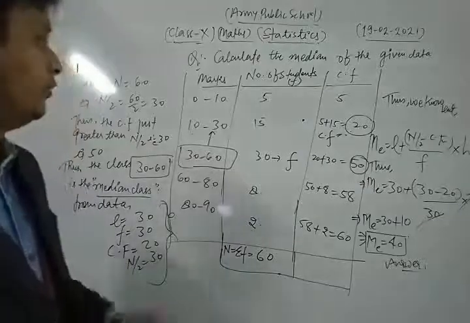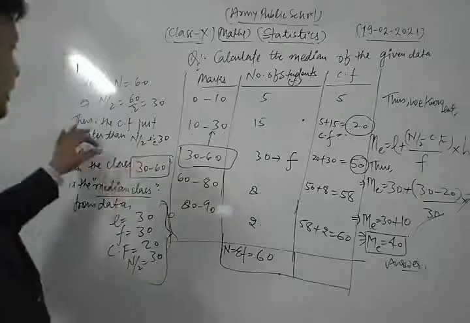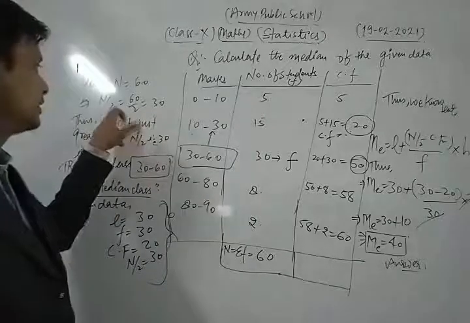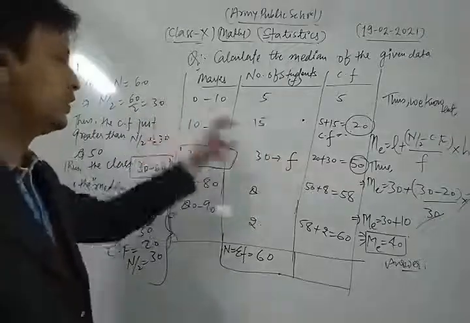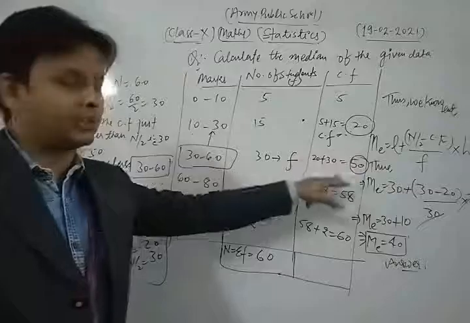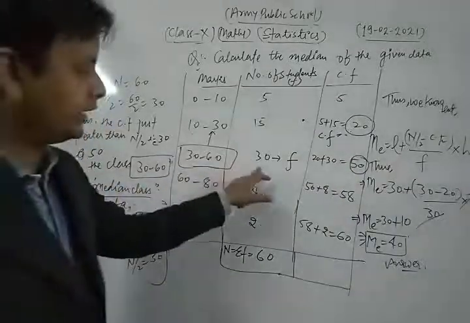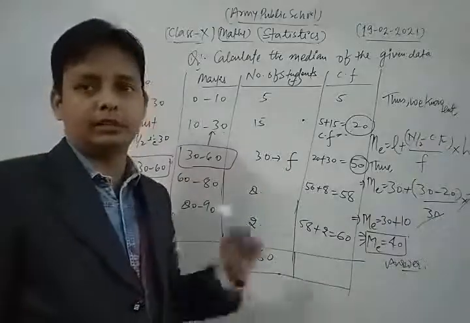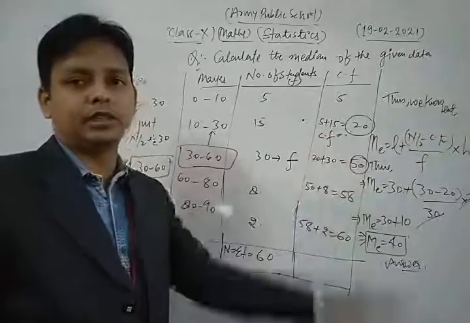After that we find the median class, which is the class whose cumulative frequency is just greater than n by 2, that is 30, which is 50 here. Then we find each value used in the formula, put them in, and solve to get our result.